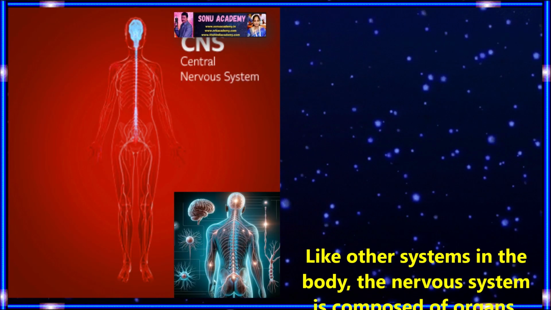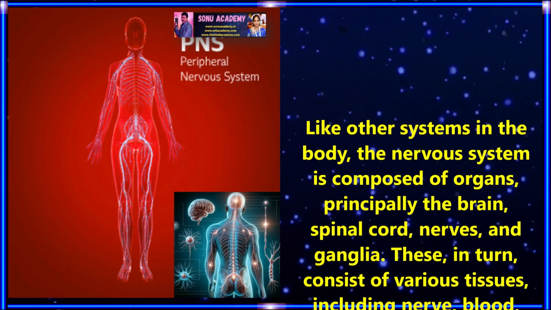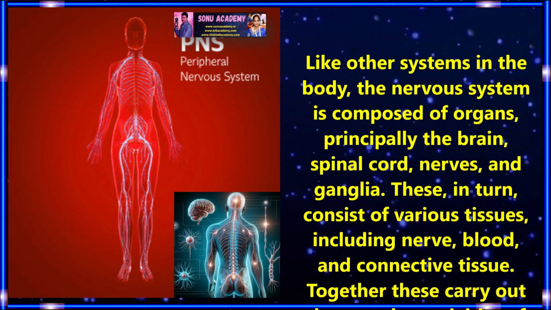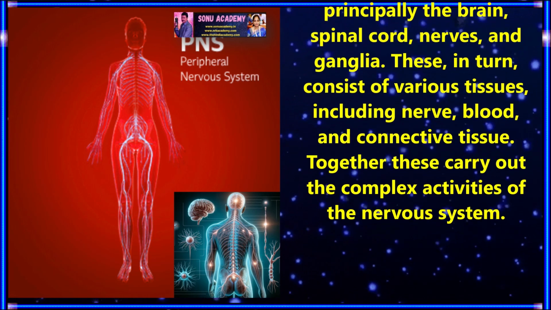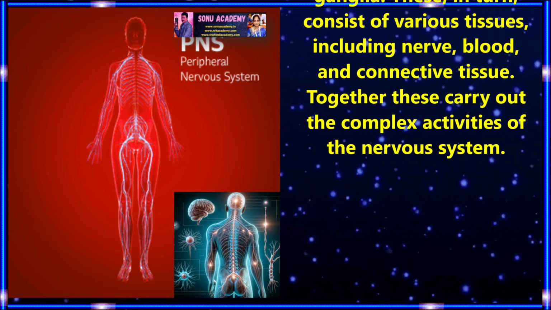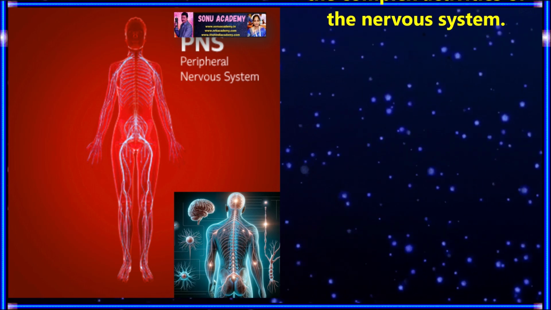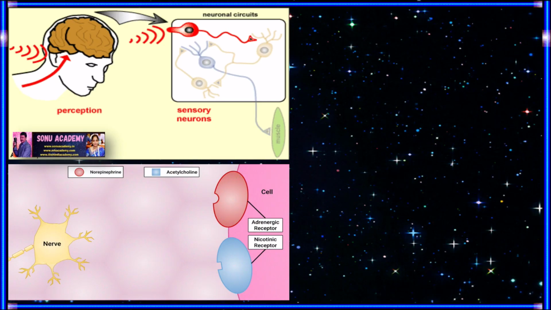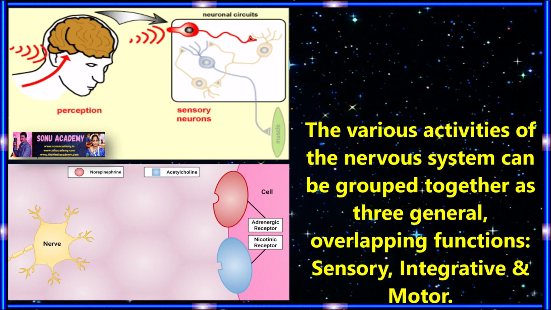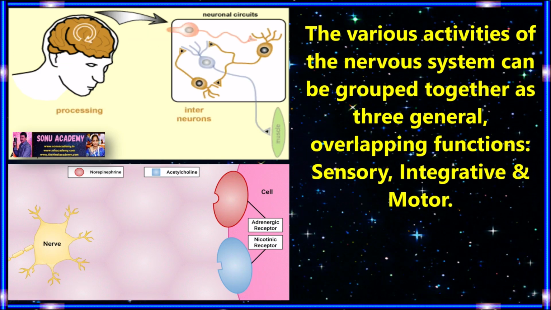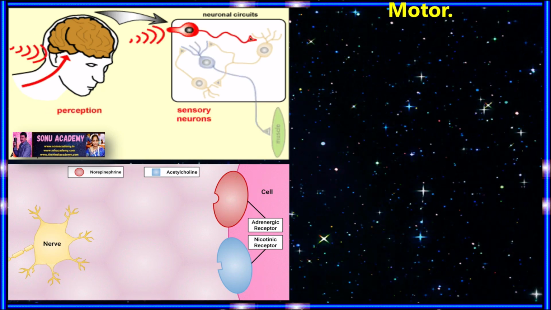Like other systems in the body, the nervous system is composed of organs, principally the brain, spinal cord, nerves, and ganglia. These in turn consist of various tissues including nerve, blood, and connective tissue. Together, these carry out the complex activities of the nervous system. The various activities of the nervous system can be grouped together as three general overlapping functions, that is sensory, integrative, motor.